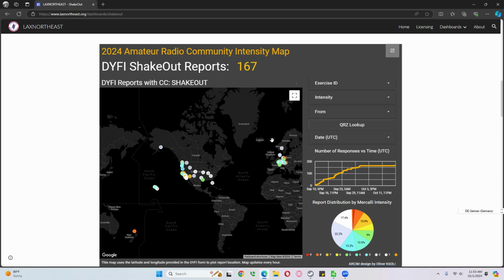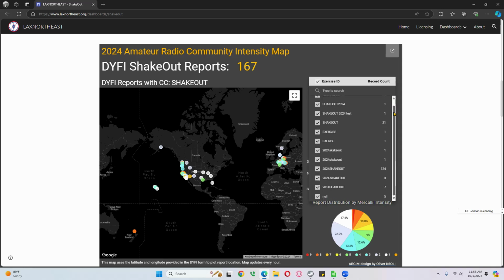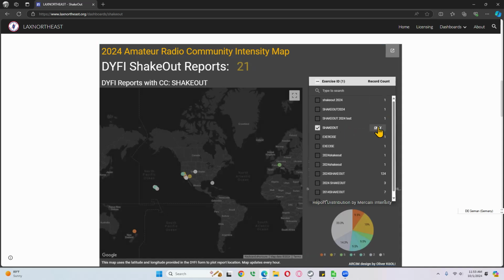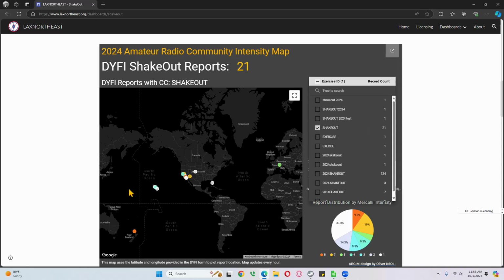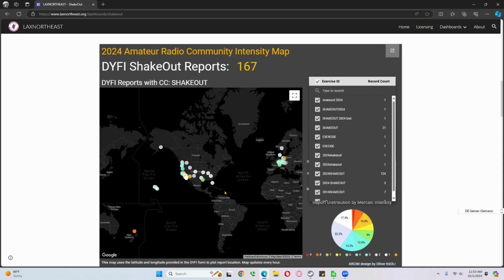A couple of other cool features here. We've got an exercise ID, and you can see people send in a variety of exercise IDs, and I think that's why it's good to have ShakeOut. If I wanted to only see the ShakeOut, I can click on only, and it'll show me the ones that only sent their reports with ShakeOut. I can then click up here to select everything again and see all the reports.